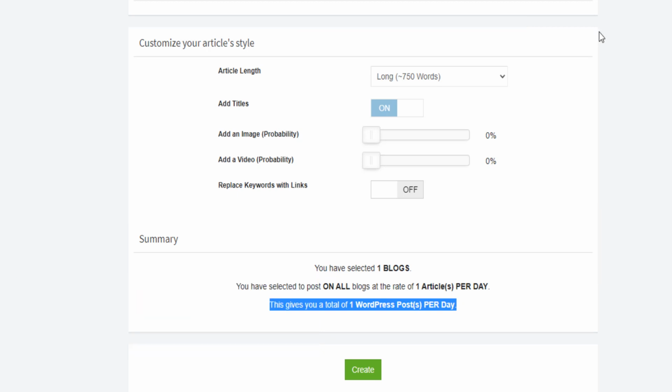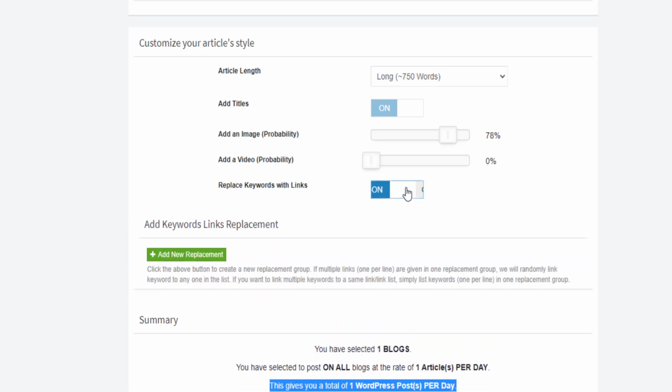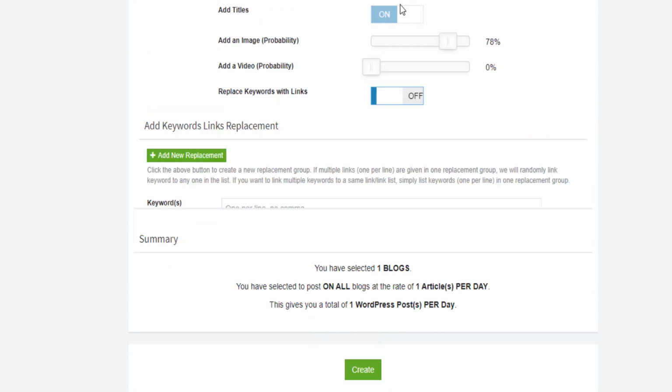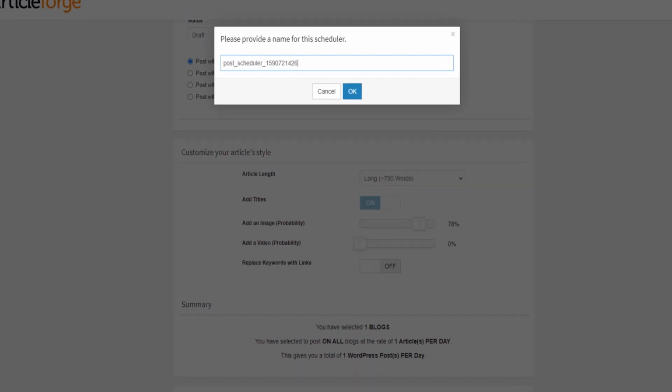So the next thing you can do, let me just finish this. This is on by default, I think, because you already selected the website option. So you can just select increase the probability of having an image in here, and then maybe of having a video. If you want to add an external link, you still use the same tricks that I showed you. You just add a replacement, add a keyword, and add the links. But here I'm not going to do that. If you click on create, you will see what it will do.